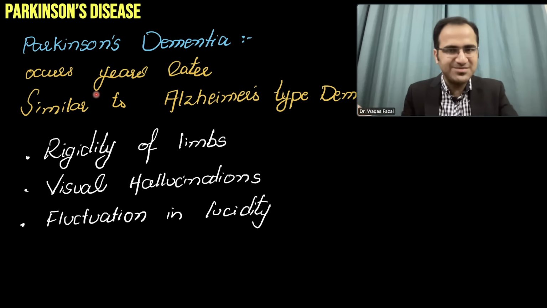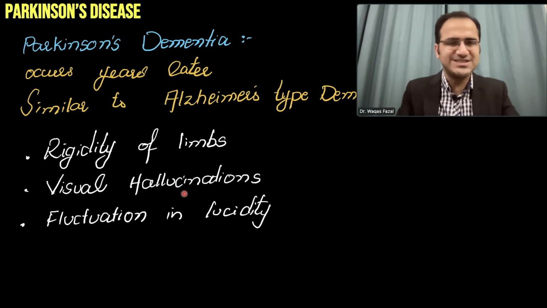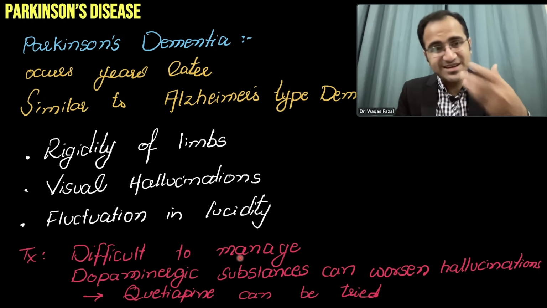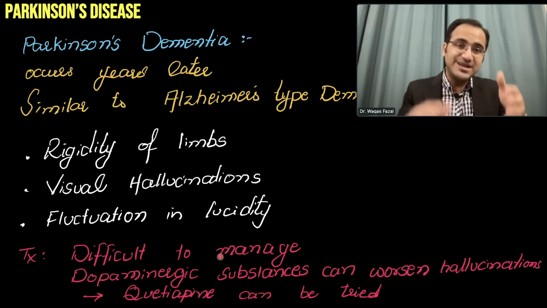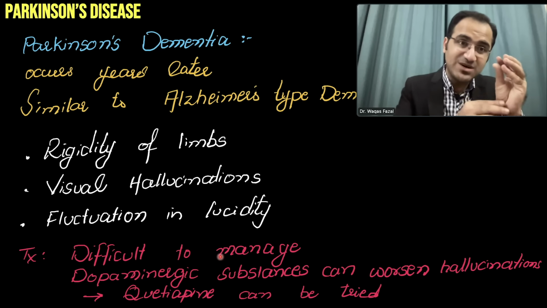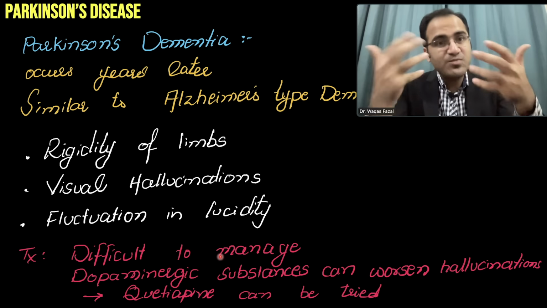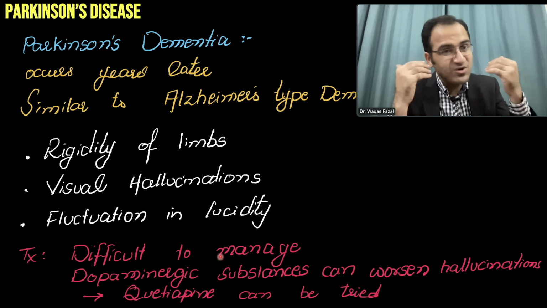It is similar to Alzheimer's, but with that the patient is having rigidity of limbs, visual hallucinations, and fluctuation in lucidity. Visual hallucination is a very important point in Parkinson's dementia. It is difficult to manage, and dopaminergic substances that are given to treat Parkinsonism even worsen hallucinations. The levodopa that we use is a compound that converts to dopamine and causes improvement in the rigidity, improvement in the bradykinesias, but that levodopa has a very huge side effect, that it causes hallucinations.